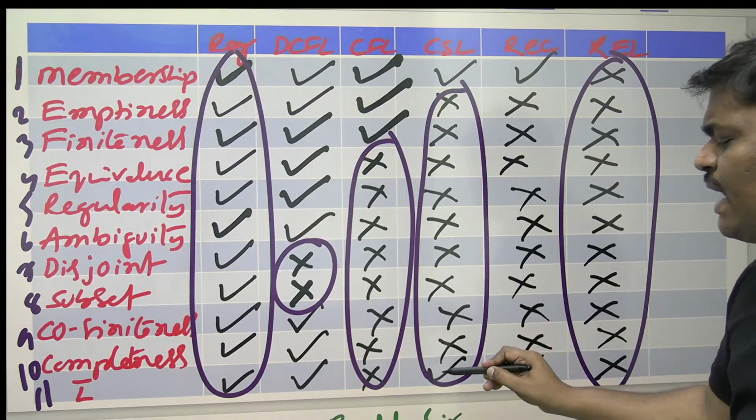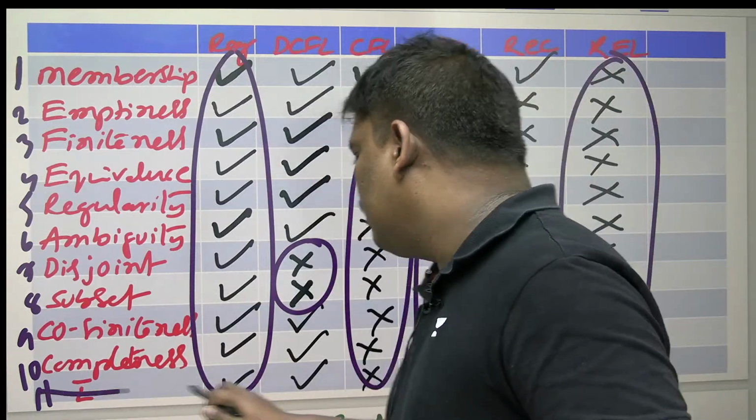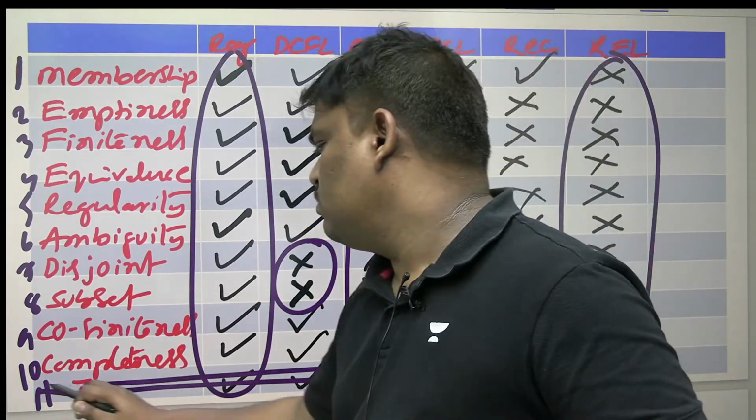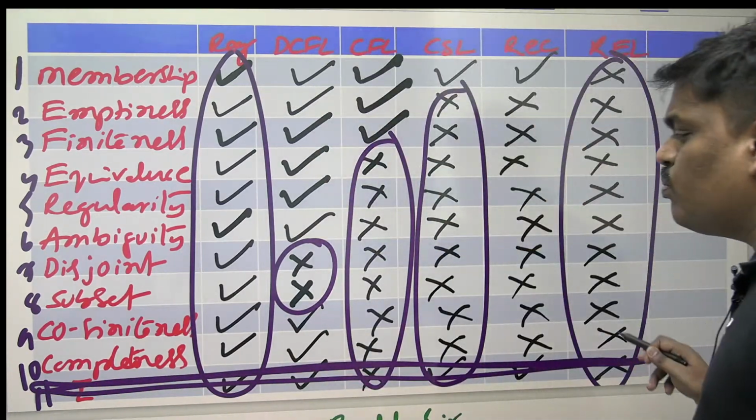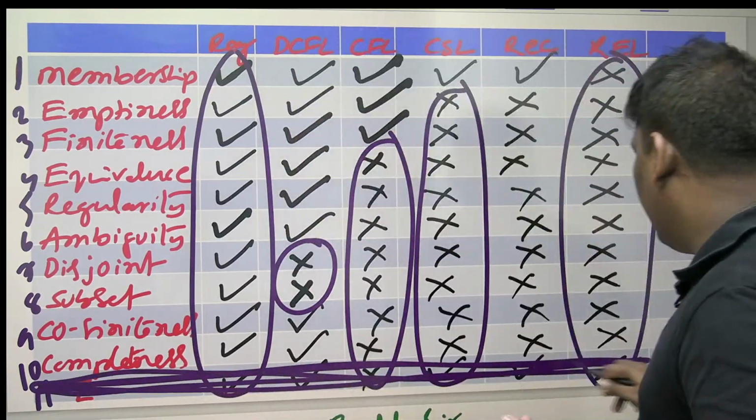I think last one is something separate. If you don't write last one also, no problem. In my opinion, last one not required also, because it is already there in the closure properties. That is the reason last one not required.